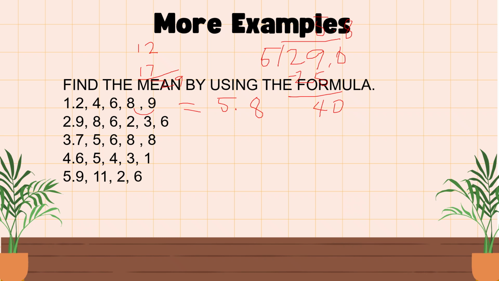Then for number 2, you have to follow the order. So 9 plus 8 is 17, 17 plus 15 is 32. So 32 divided by 6, because 1, 2, 3, 4, 5, 6, divided by 6.